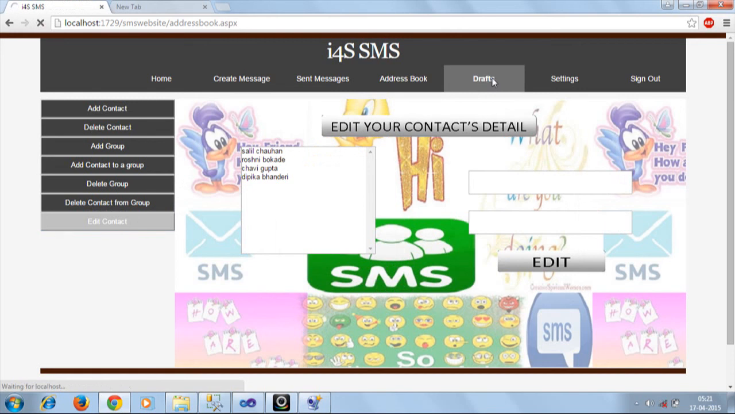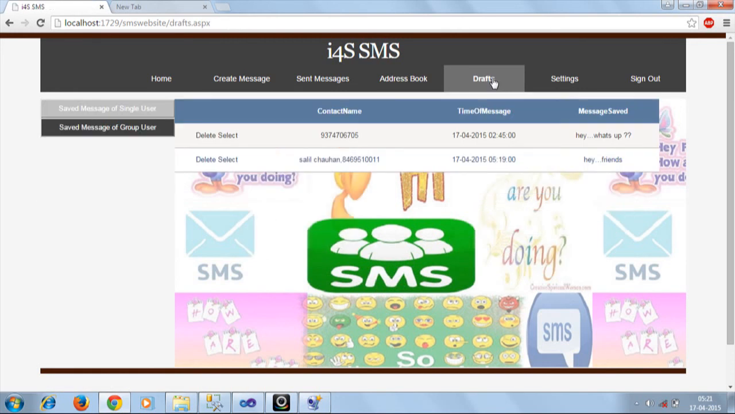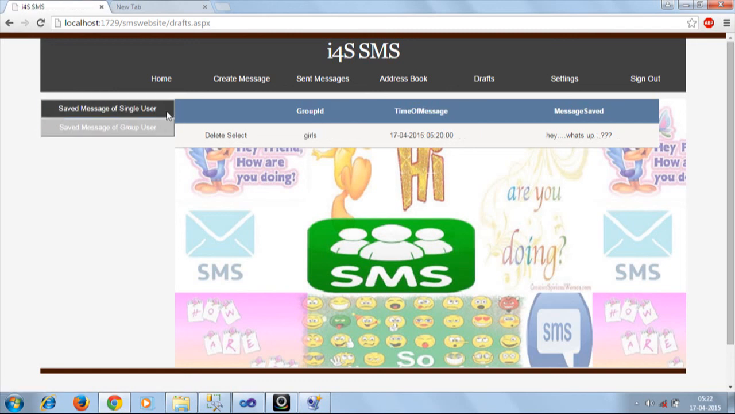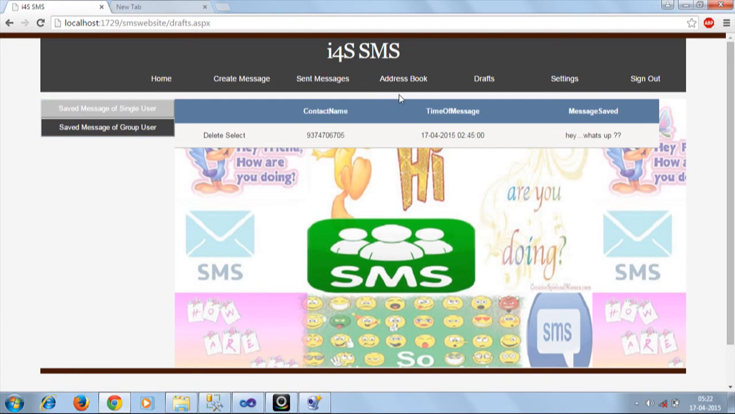Now I am having my drafts here. Drafts are the messages which we have saved but haven't sent yet, or we have sent it but we have saved them. Okay, so here also we are having two options, delete and select. If I delete the message, then that message will be deleted from here. Here we can see two options, that is saved message of single user and saved message of group user. So here the messages that is meant to be sent to a group user were saved, and here the single user messages will be saved.